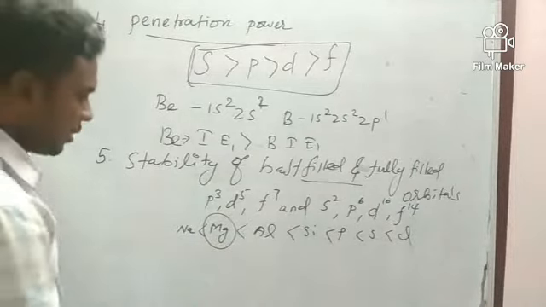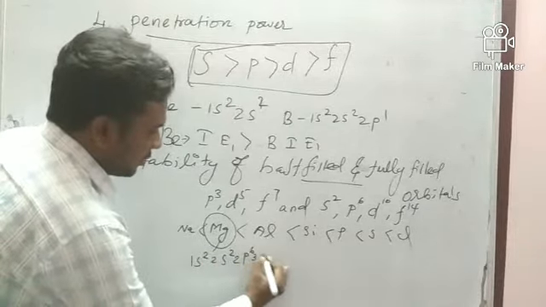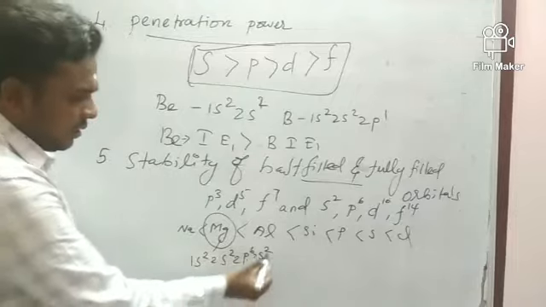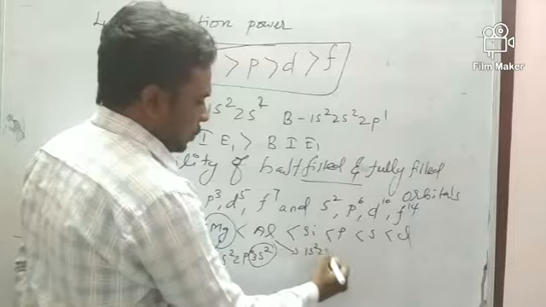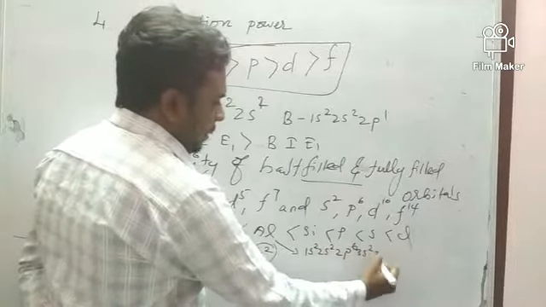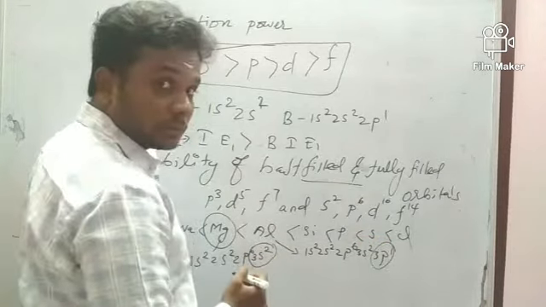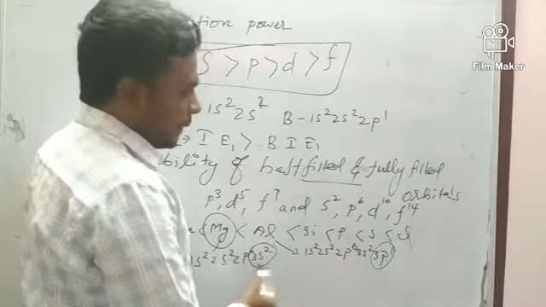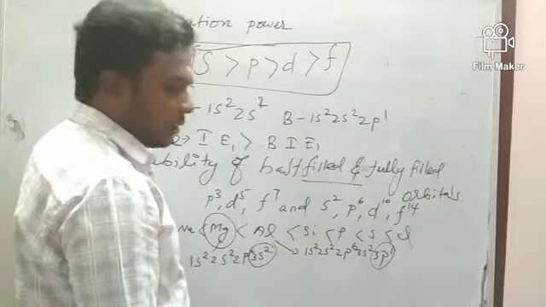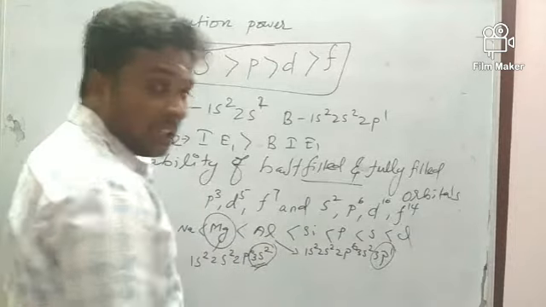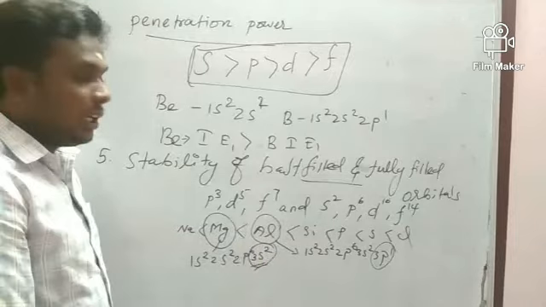If I write the electronic configuration of magnesium: 1s2, 2s2, 2p6, 3s2. See here, it is a fully filled orbital. For aluminium: 1s2, 2s2, 2p6, 3s2, 3p1. Here the s orbital is fully filled, and the p orbital is incomplete, p1. So the ionization energy of magnesium is higher than aluminium.